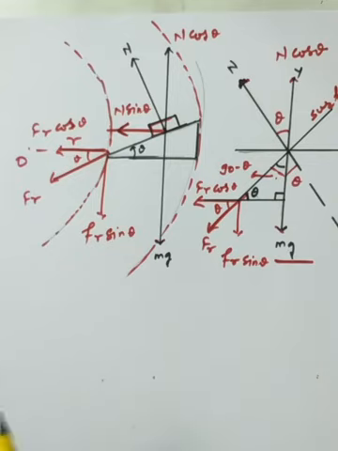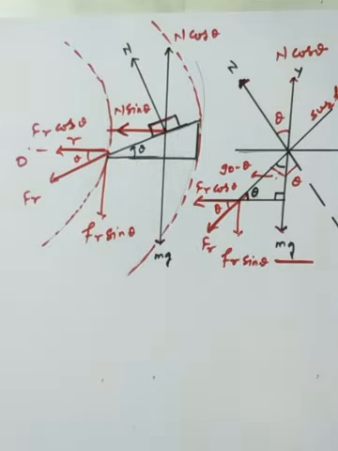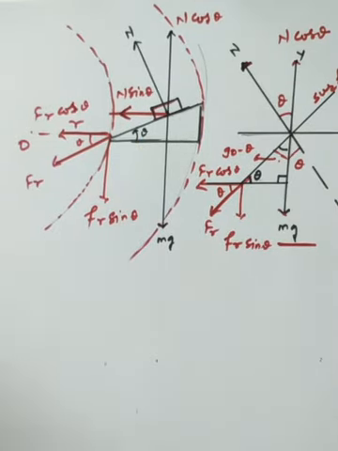Another benefit is that, without any wear and tear of the tires, we can safely negotiate the curved road, as we are using the concept of banking. So banking is needed to reduce the wear and tear. Banking reduces the wear and tear of the tire, because we are not totally depending upon friction. We are developing the centripetal force with the help of the component of the normal reaction, which acts along the horizontal direction. So we can easily move on the curved road using banking.